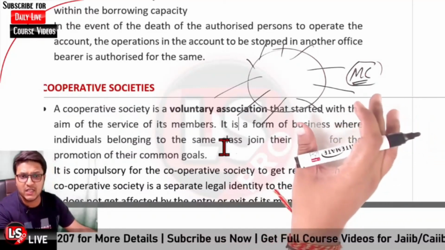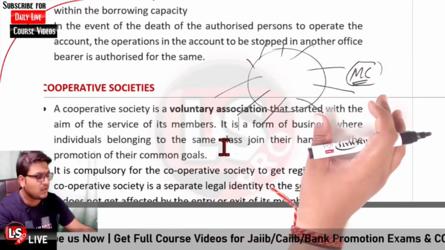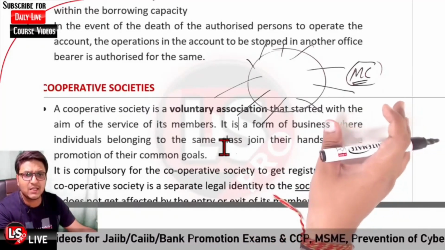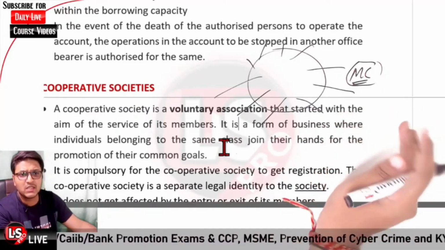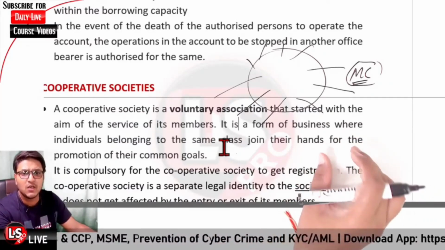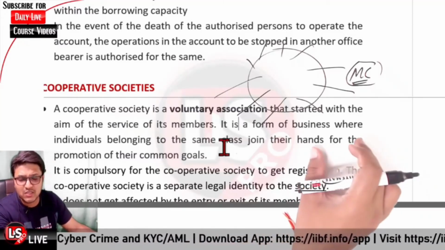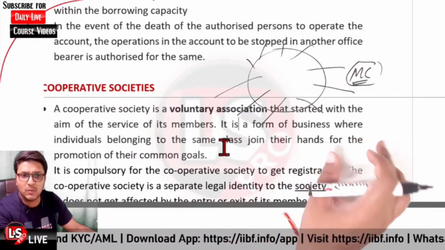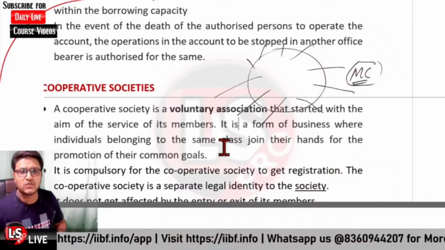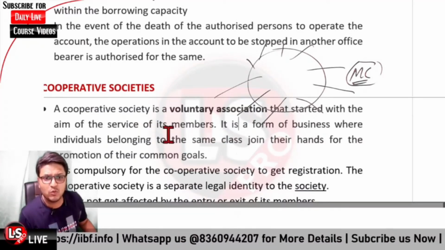Likewise, a cooperative society is there so as to sell the cultivations. Okay, in that case also, that is a society itself. So it is a form of business where individuals belonging to the same class join their hands for the promotion of their common goals. Okay, so an association is there for the purpose of common goals. They want to promote their common goals. It is compulsory for the cooperative society to get registered.